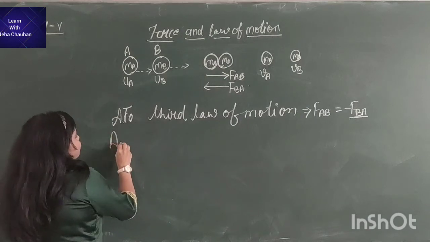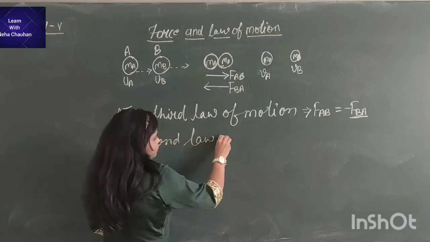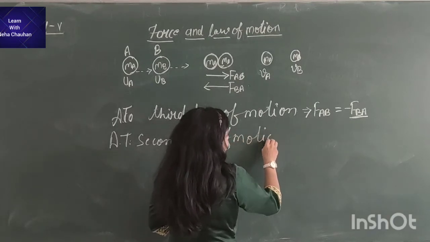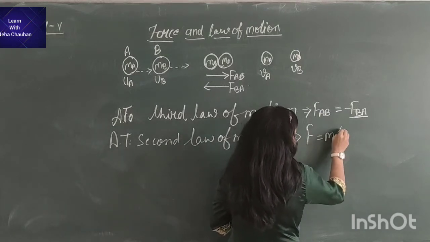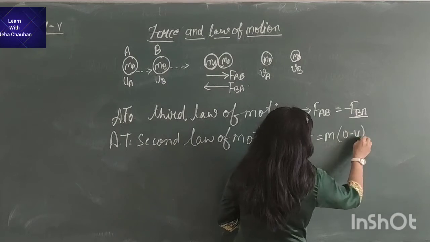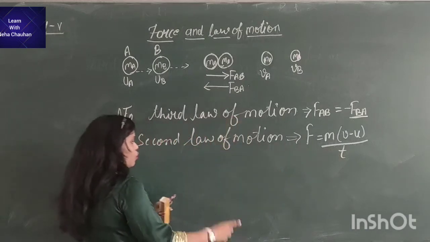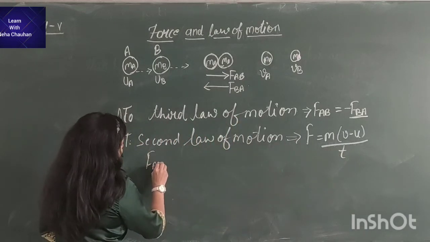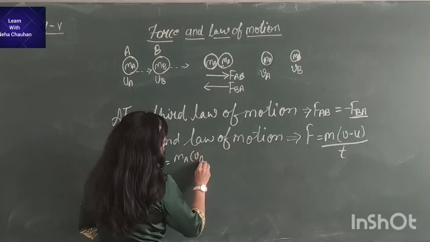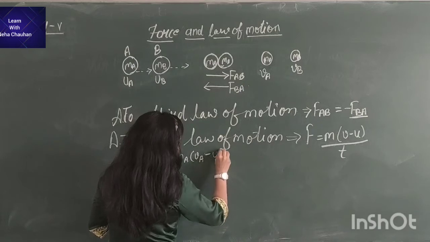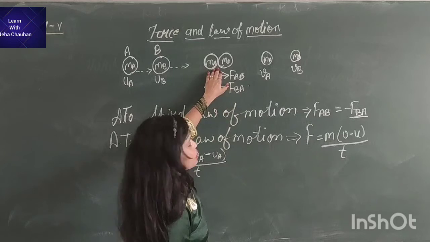But according to the second law of motion, what was the second law? F is equal to mass times change in velocity divided by t. Force was this. So for FAB, the equation will be MA (VA minus UA) divided by t, where t is the time interval of their collision.